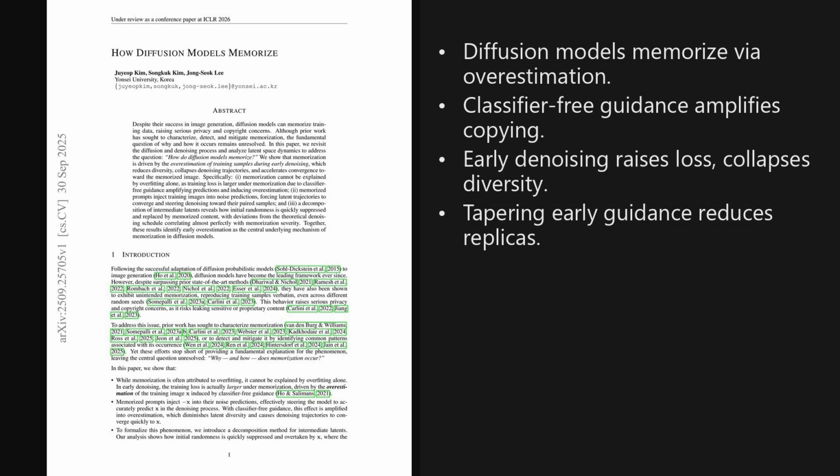Wrapping up, two takeaways stand out. Early overestimation under classifier-free guidance injects too much training content at the first steps, and that surge collapses diversity, steering trajectories toward near copies. The broader implication is practical. Tune or taper guidance during early denoising to cut copying and improve safety.